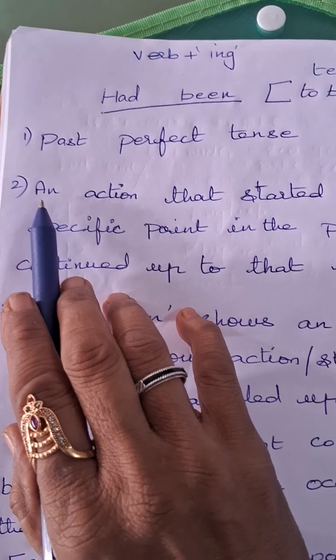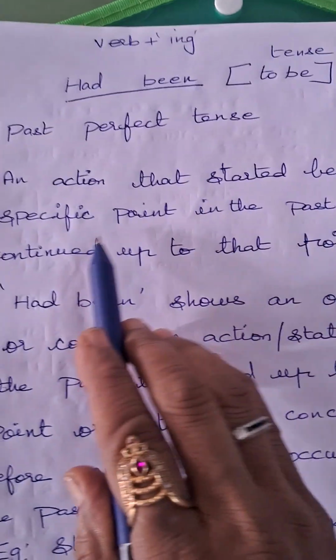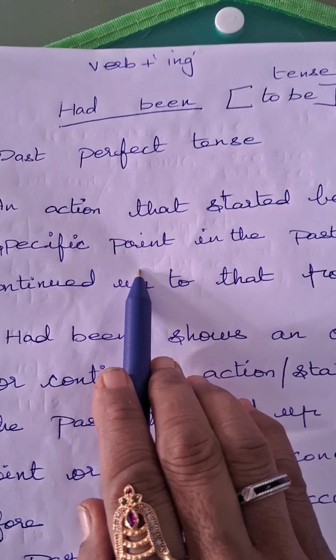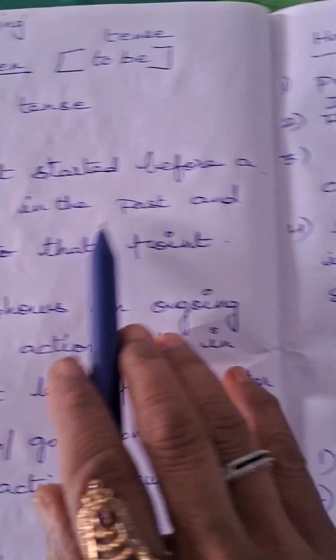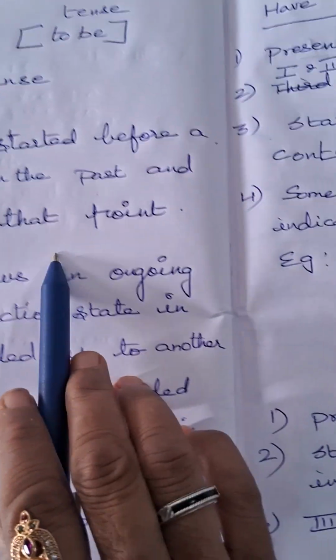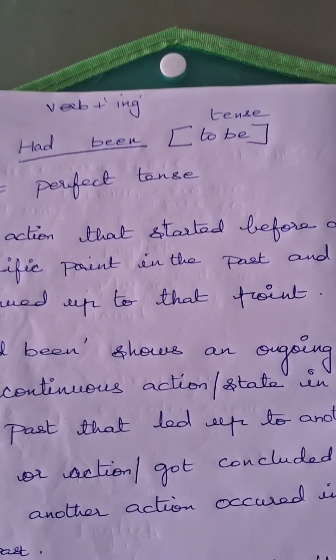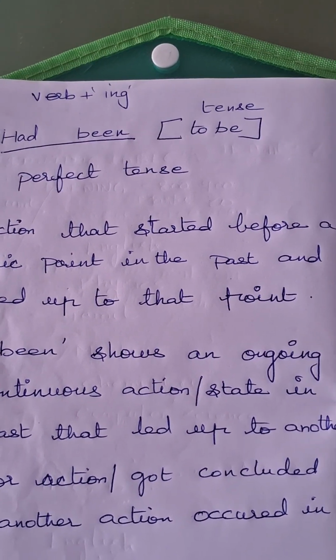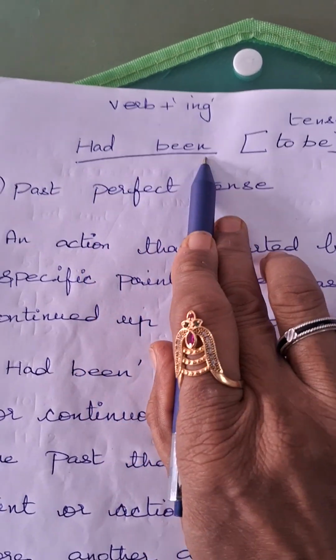It is an action that started before a specific point in the past and continued up to that point. It continued but it got over. Something which got started, continued and got over, for that you will be using had been.